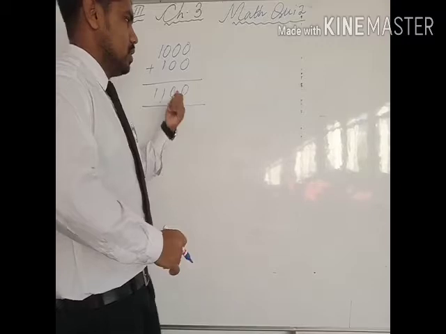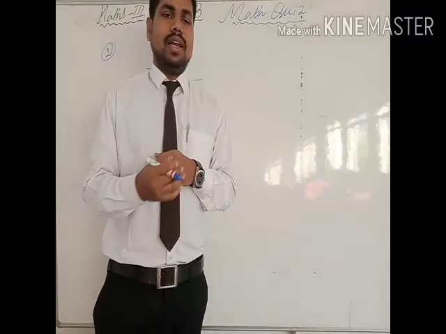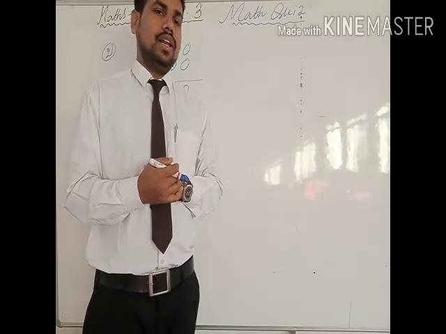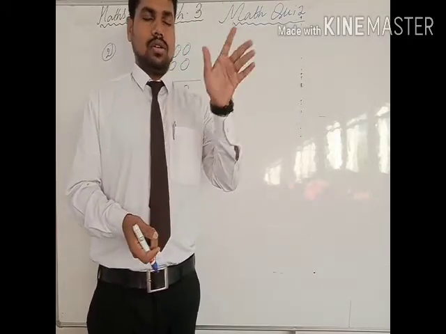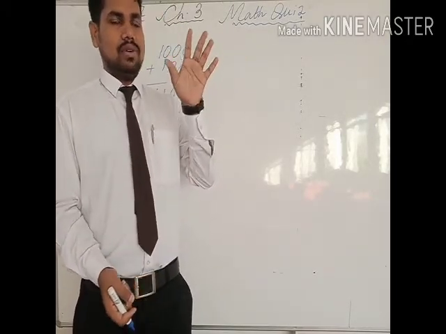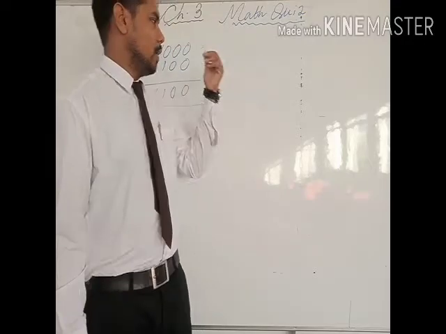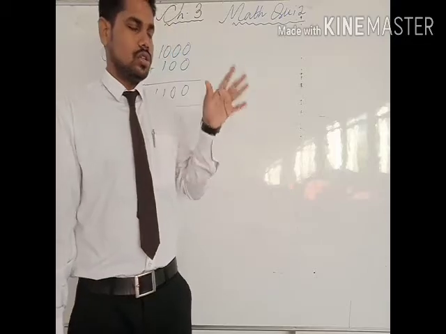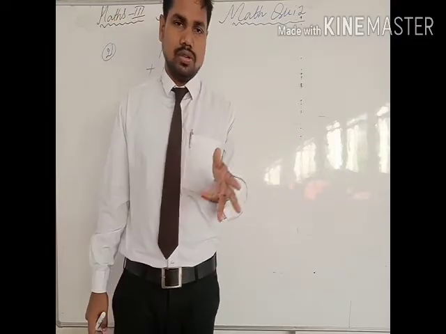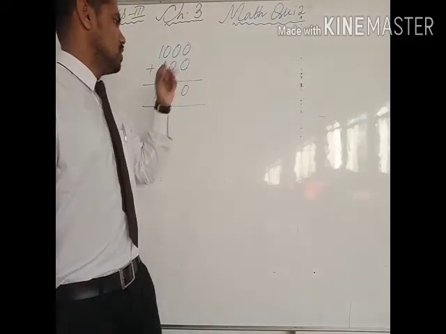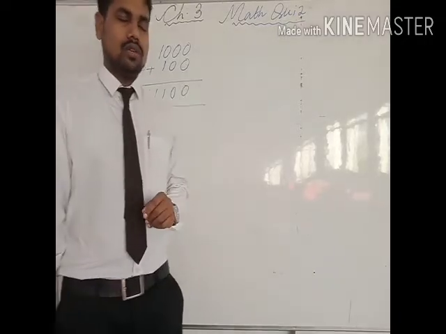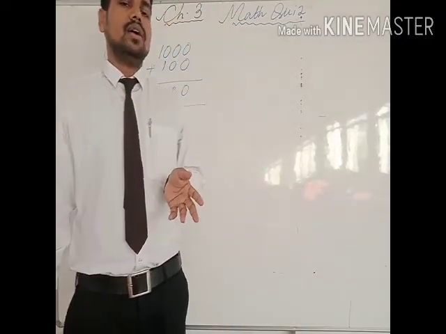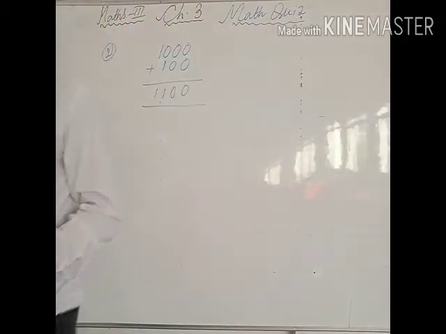Definitely, the calculation I am doing is for your explanation. At the time of the quiz you don't need to calculate this, you need to calculate in your mind that the smallest 4-digit number is this much, and the smallest 3-digit number is this much, so this plus this is equal to this much. Okay, so here it is like 1000 plus 100 is 1100, so 1100. So this is how 1100 will be the required answer.